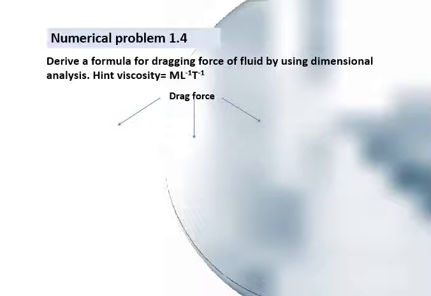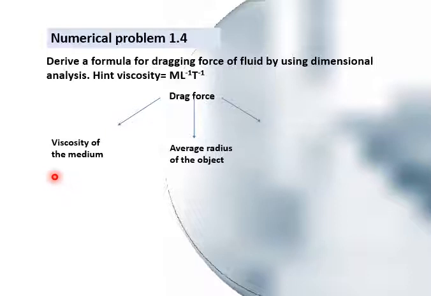The second dependence of drag force after viscosity is on the radius, the average radius of that object, as we consider any object that is moving in a fluid in a circular shape. And then the velocity of the object. So on these three things this drag force mainly depends. So what will be the formula?